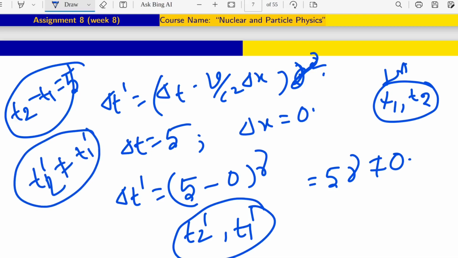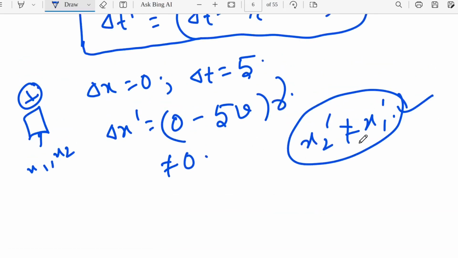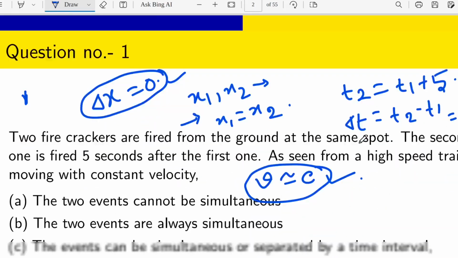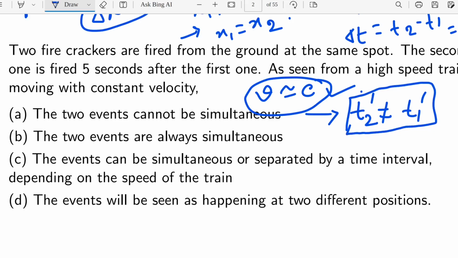Okay, so t2 prime is not equal to t1 prime, and from the first expression we got that x2 prime is also not equal to x1 prime. Now coming to the four options. These two events cannot be simultaneous. Simultaneous means at the same time, that means t2 prime and t1 prime will be equal. The two events cannot be simultaneous, and from our case we have calculated that t2 prime and t1 prime are not the same. That means option A is correct.